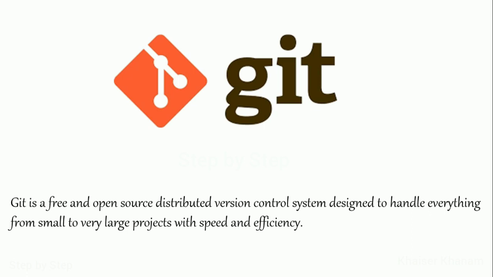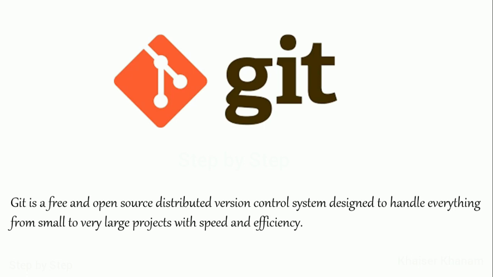If you want to become a front-end, back-end, whatever developer you want to become, Git is very important. You have to learn this version control system, and it is going to maintain all the versions of your project. One update it is going to save, and whatever update you make again will be saved as a second update, then a third update, a fourth update. If your manager wants the previous update, you can just give him the first version. You can save your project in versions, and based on the versions you can send it to your manager. You don't have to change things again and again. You can just send that particular version to your manager.